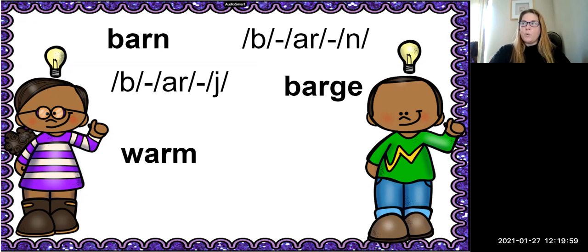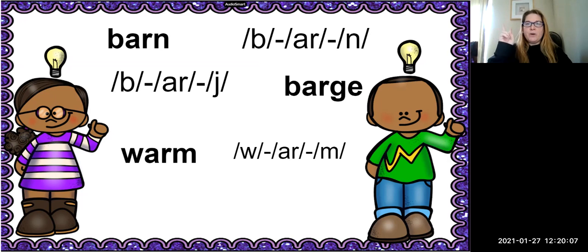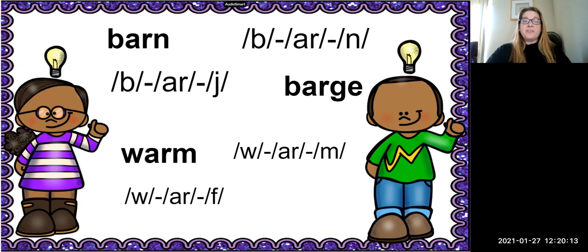Our next word, warm. Warm. How many sounds are in the word warm? 3 sounds. Warm. Good. We're going to change the m to f. What is that new word? That might be a word that you have never heard before. It is wharf.